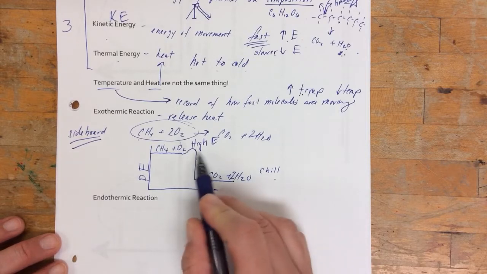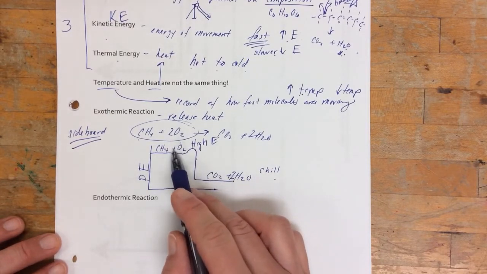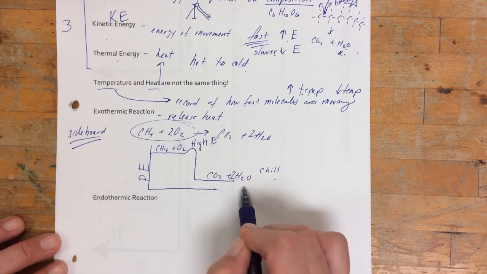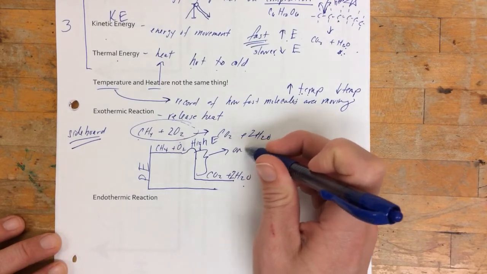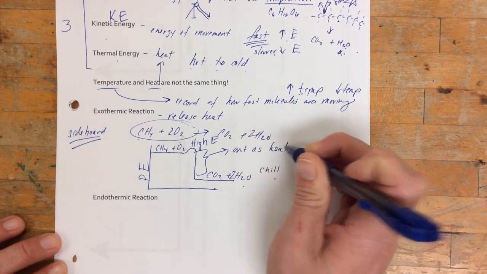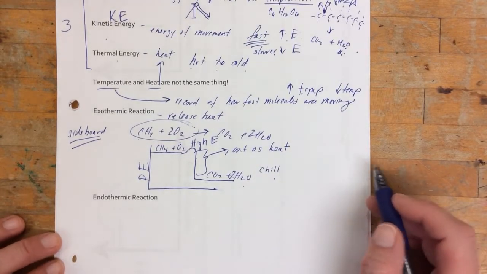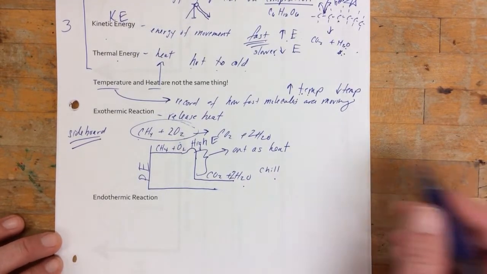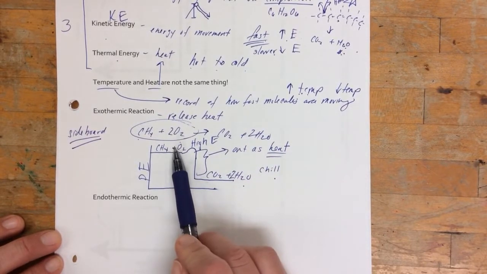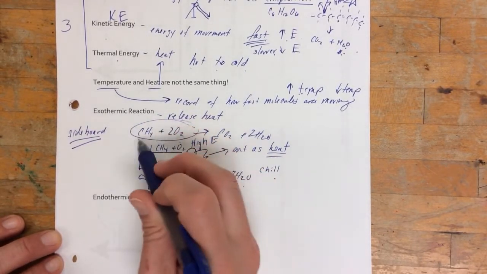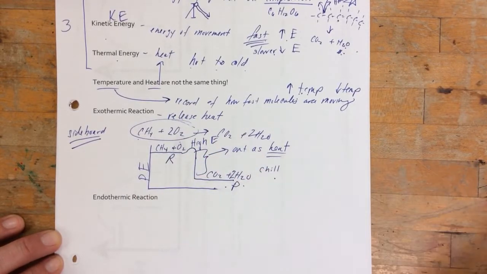Well, where does the extra energy go? All of this energy that was stored in here and not reassembled into the carbon dioxide and water, well, they go out as heat, and we use that to heat our house or cook our food or use as Bunsen burners, whatever, but that heat is what comes out, and it's the difference between the potential energy of the reactants and the products. Remember, reactants, products.